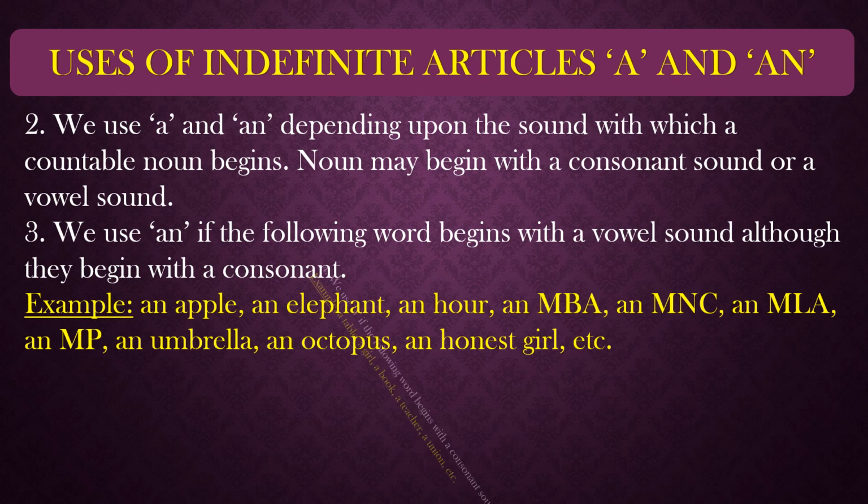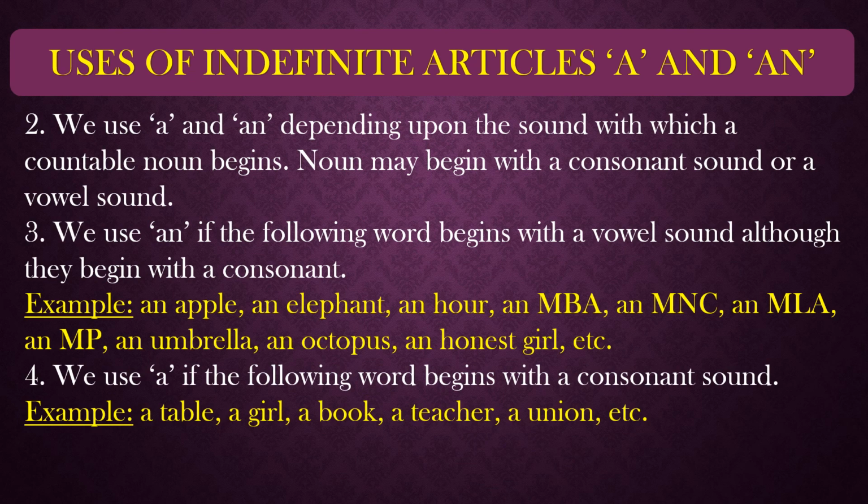Next, we use a when the following word begins with a consonant sound. Now, in the article a, we have to take care of the consonant sound. A table, a girl. Consonants are the 21 consonants we have in English, and they comprise the sounds of all the vyanjan in Hindi. Vyanjan means ka to gya. For example, a table, a girl, a book, a teacher, a union.